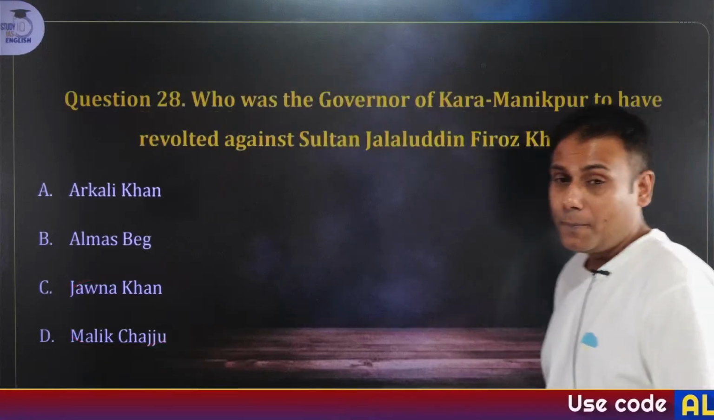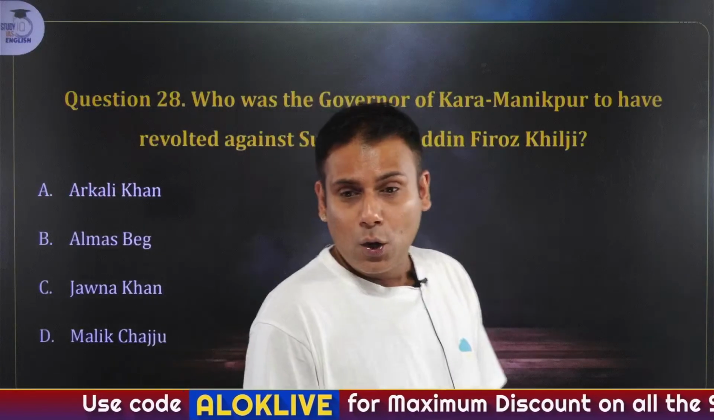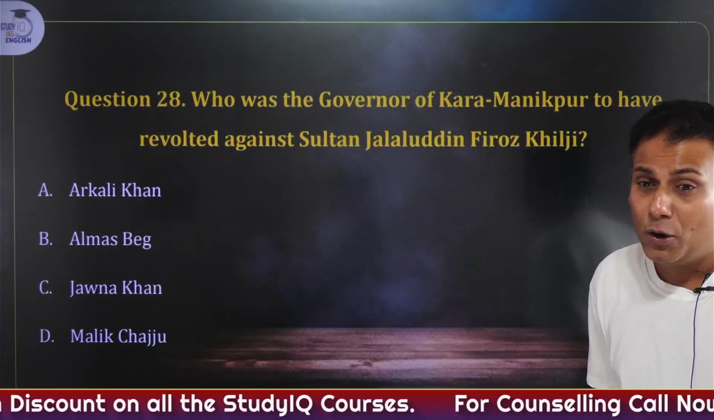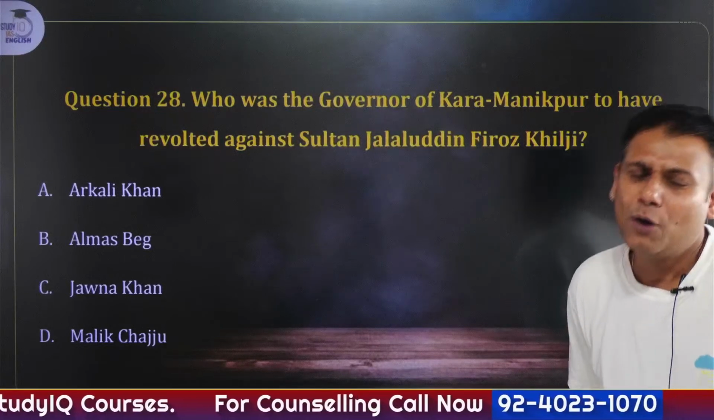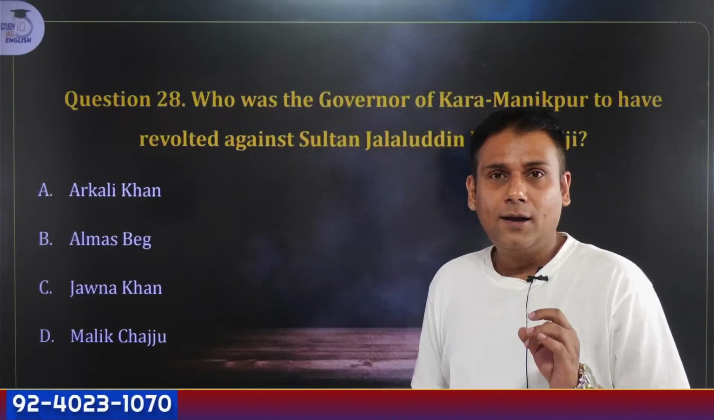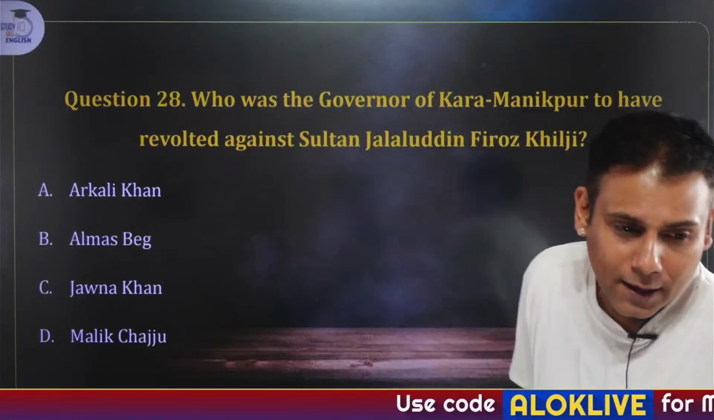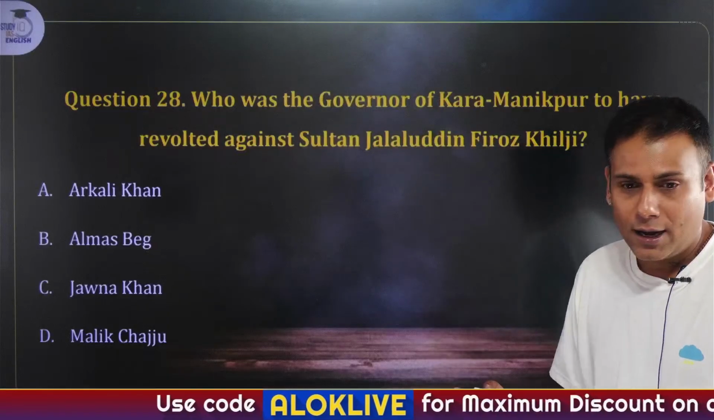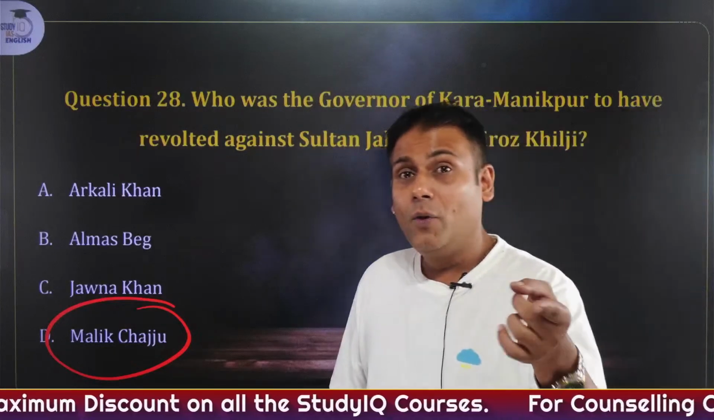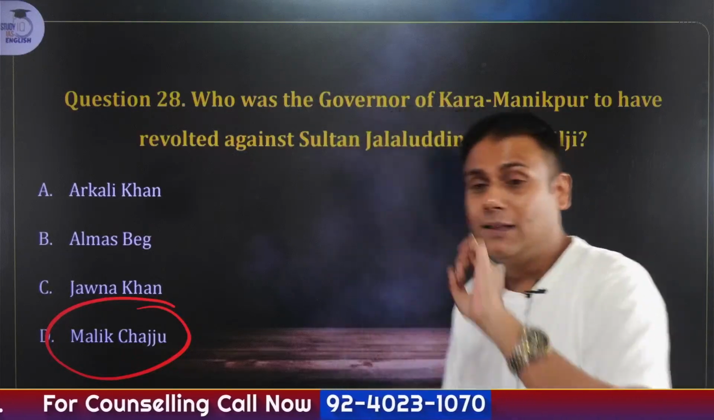Moving ahead next. Who was the governor of Kara and Manikpur who revolted against the Sultan Jalaluddin Firoz Khilji? Yes. Again, we have studied about this. It's a factual information. Yes, just take a wild guess. Arkali Khan, Almaz Beg, Jona Khan and Malik Chajju. No, it's not C. It's not Jona Khan. The answer is Malik Chajju. Okay. And after suppressing the revolt, Jalaluddin Khilji placed his son-in-law, that is Alauddin Khilji, as Iqtadar of Kara.